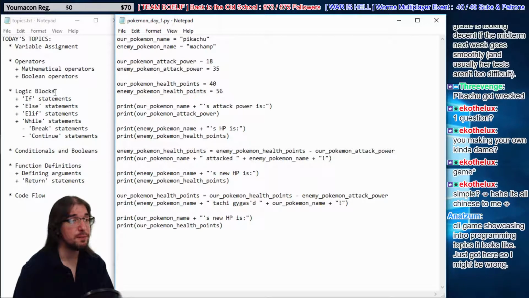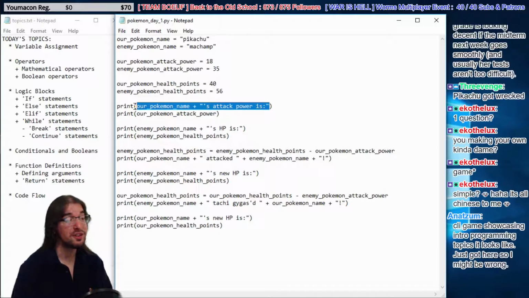Python has built-in functions. It has cool things you can do with data. For instance, we have this print function right here. We've been using print. There's the start of it, and here's the closing of the print statement, and here's the argument in the middle. We discussed that earlier. You have a function with parentheses at the end of it, and between the parentheses you put the arguments, which are what that function needs to operate. So we've been using print. There's another one we can use too, though. You guys ready?